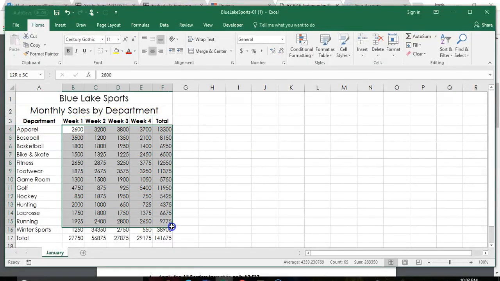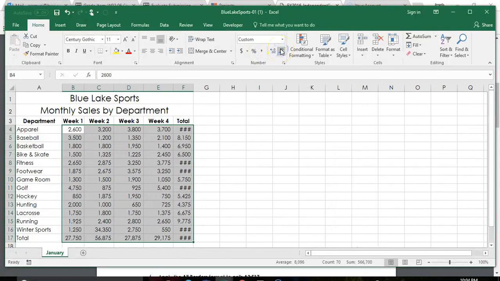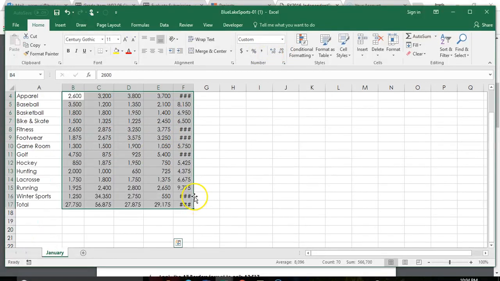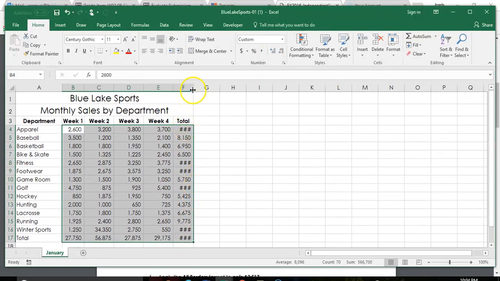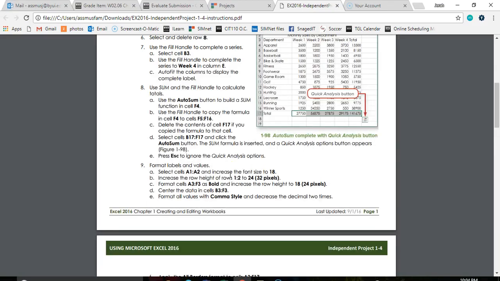So I'm going to take all my values and I'm going to make it the comma style. And then I'm going to decrease my decimals so that they're not showing. And then don't panic because you get these pound signs, it just means that your cell is not wide enough. So between F and G, I'm going to double click and it will open it up and take those pound signs away.